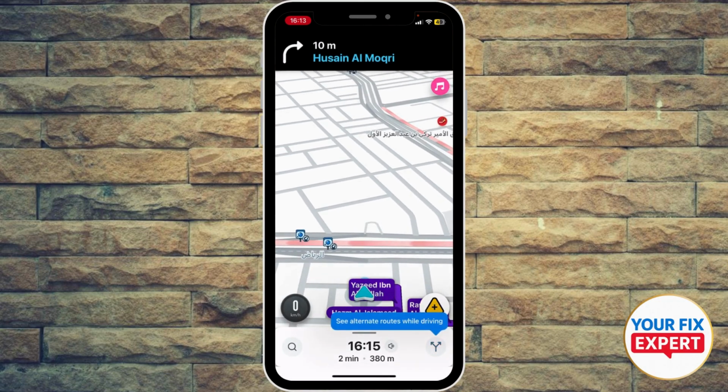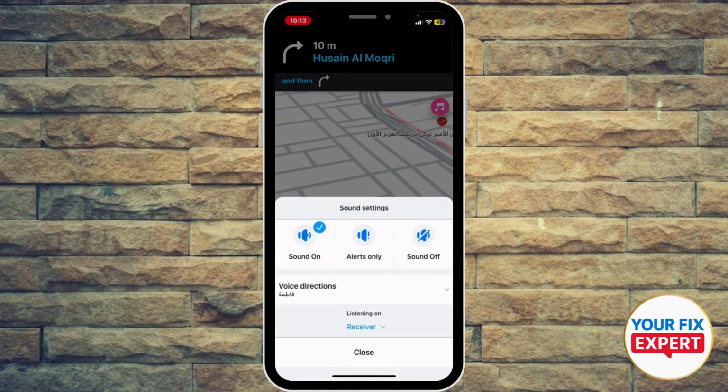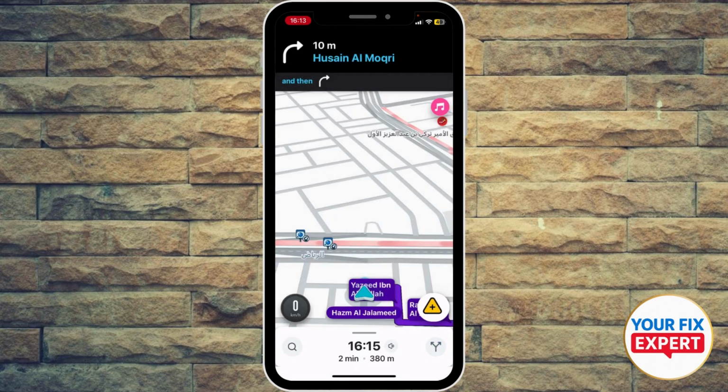Okay, and as you can see right here, we started the navigation. And what you're gonna do, let me just close the sound. I'm gonna just head to the restaurant, even if my Wi-Fi is down.